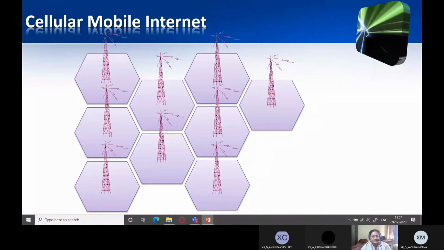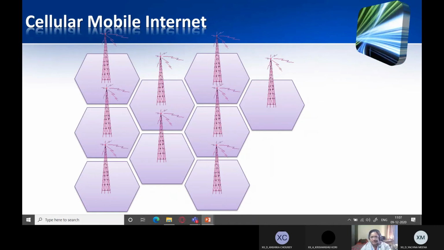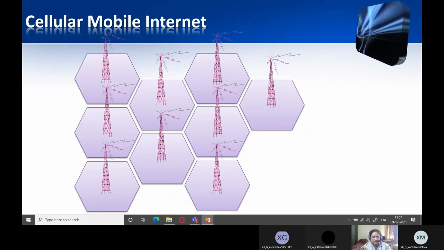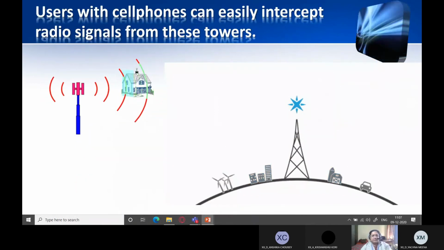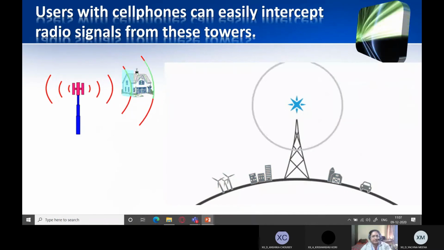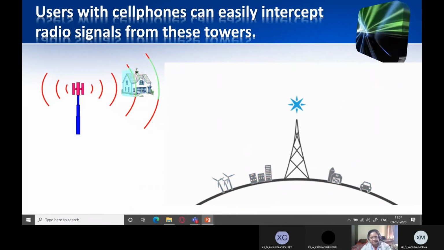That is because a station comes within the periphery of a city, and there are mobile towers which are expected there. These are not small stations in the villages which I am talking about, but some medium sized to large stations. Users with cell phones can easily intercept radio signals from these towers. So these towers emanate radio signals, and we know that radio waves are omnidirectional. They propagate in all directions.